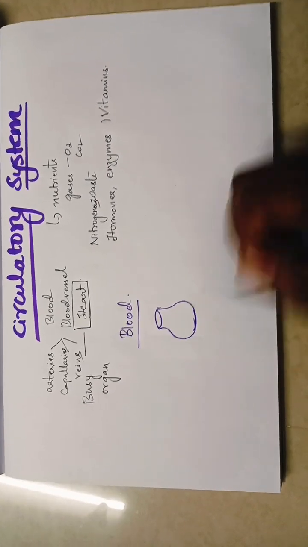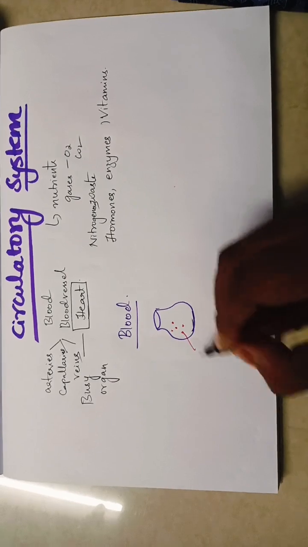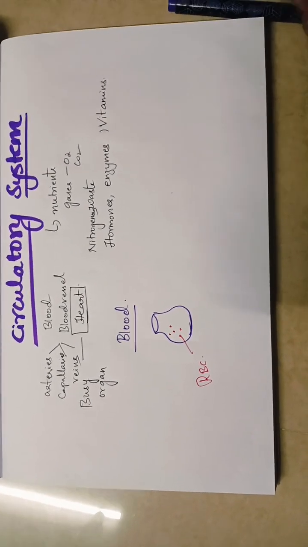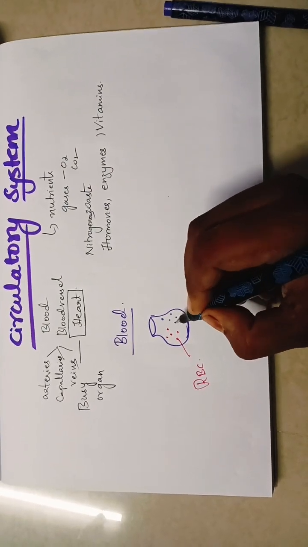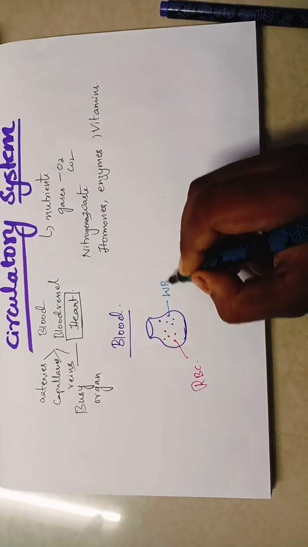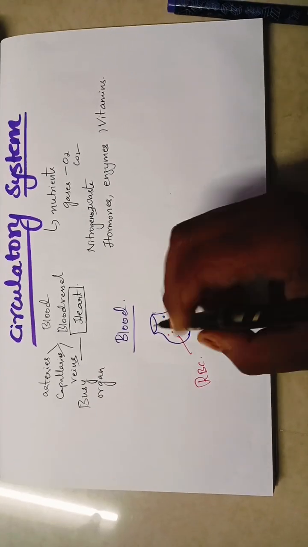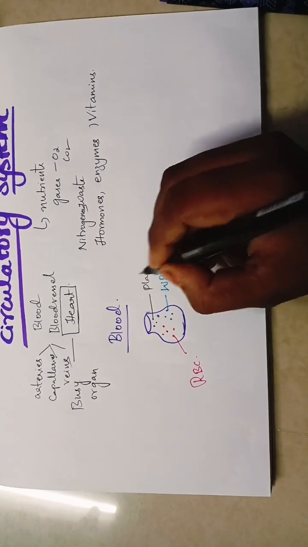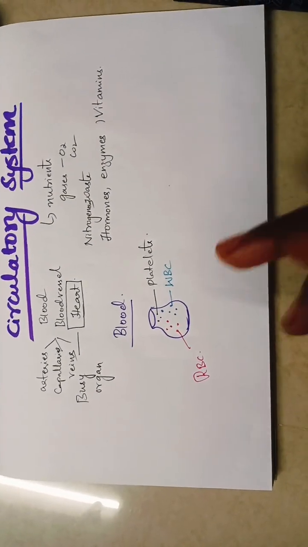In this small vessel, I am going to drop red balls and I compare them with RBC. Within the same bowl, I have taken some blue color balls and written WBC, and some black color balls and mentioned them as platelets. So these are the blood cells actually.